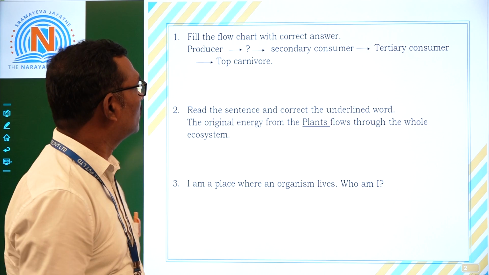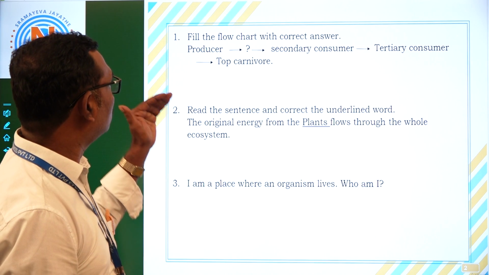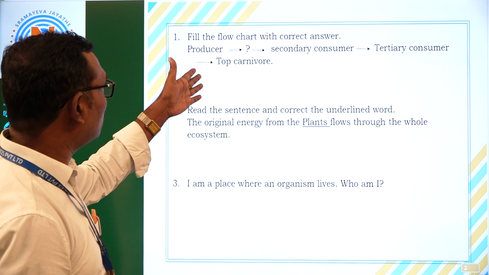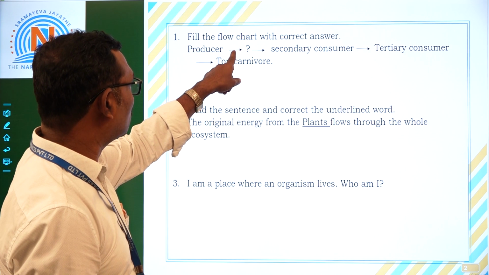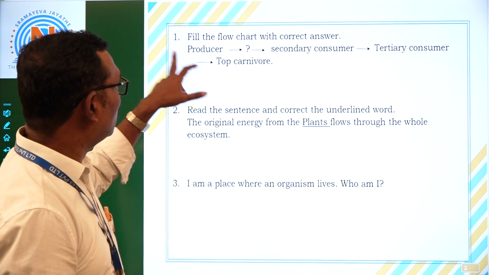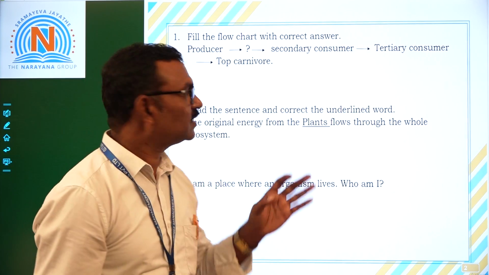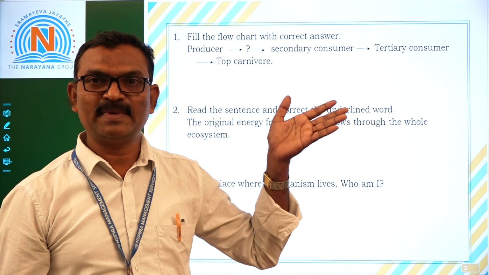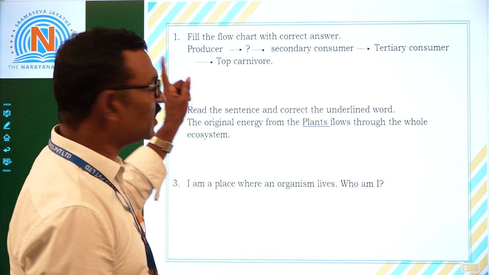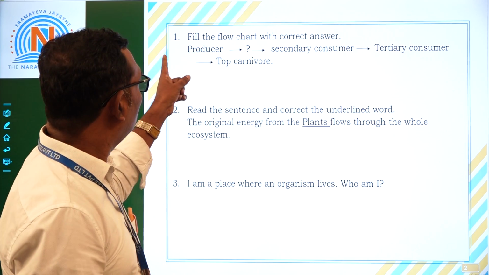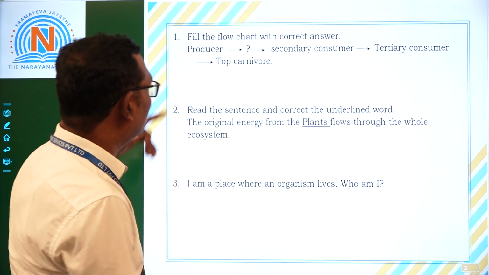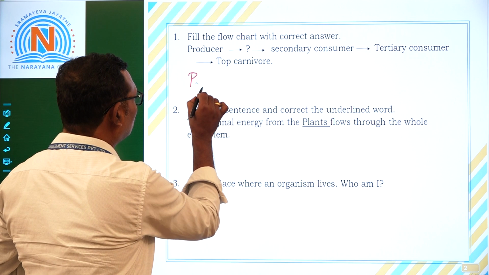The first question, objective type. Fill the flow chart with correct answer. Producer, here we have to complete because it is a question mark. Then secondary consumer, tertiary consumer, and top consumer. You know that these are the levels of pyramid. Pyramid of number, pyramid of energy, or pyramid of biomass. So what will follow by producer? Producer next, followed by primary consumer. Okay, so we have right here primary consumer.